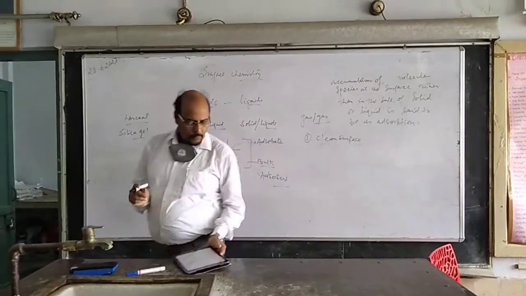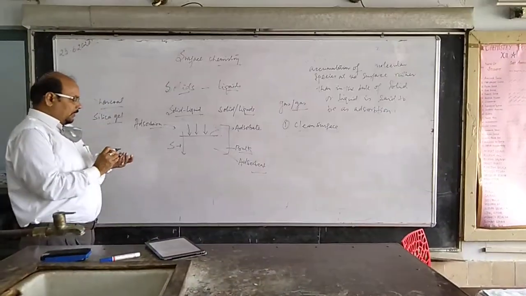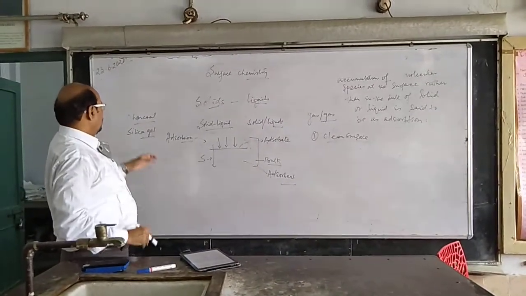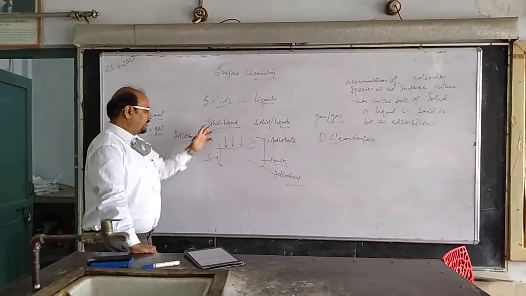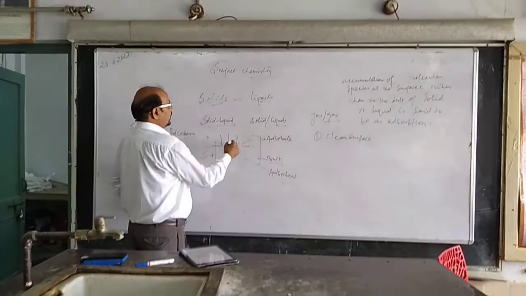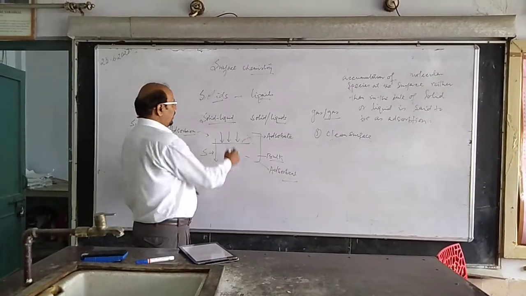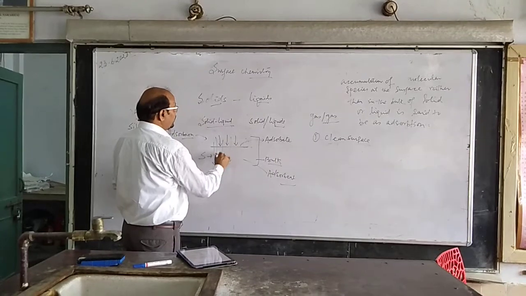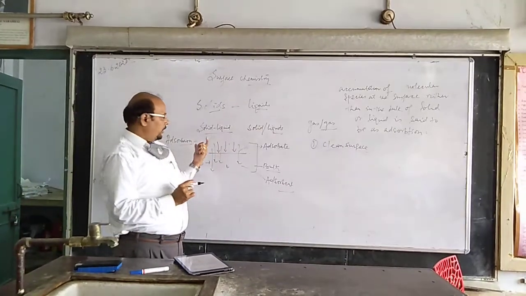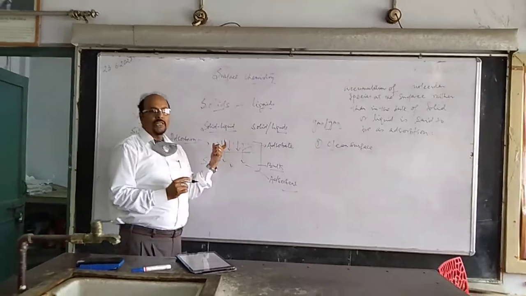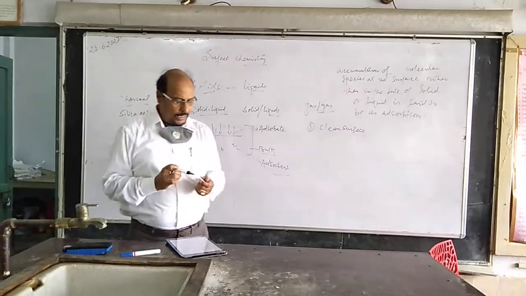Now, adsorption and absorption. We should know the difference between these. When the substances are entering into the bulk, for example, instead of accumulating on the surface, they are entering into the bulk and mixing there, then the process is said to be absorption. And when they are only accumulating on the surface, then it is said to be adsorption.